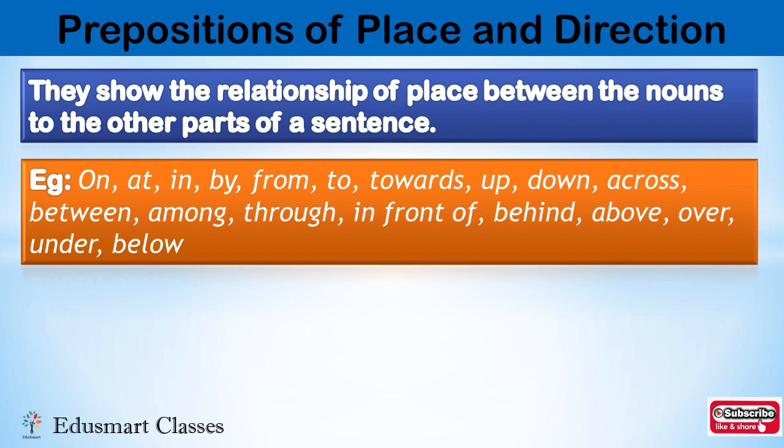So these are all prepositions of place. Now see, here at was also a preposition of time, and here at is also a preposition of place. So it depends on what context the word is used in, and it becomes that type of preposition.